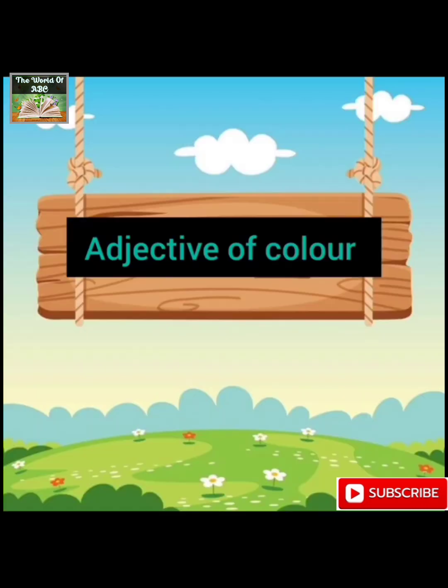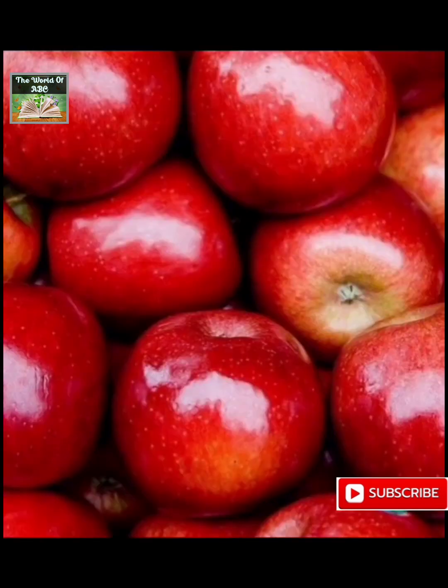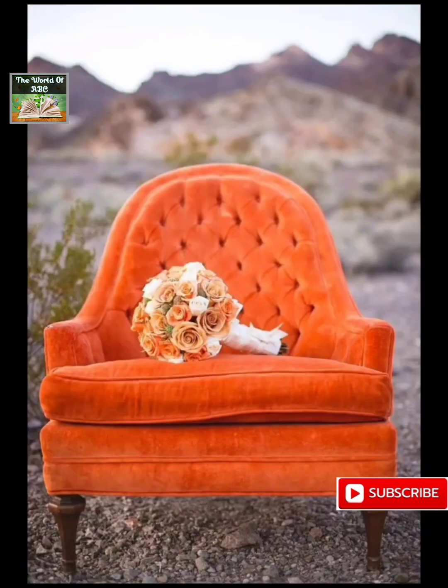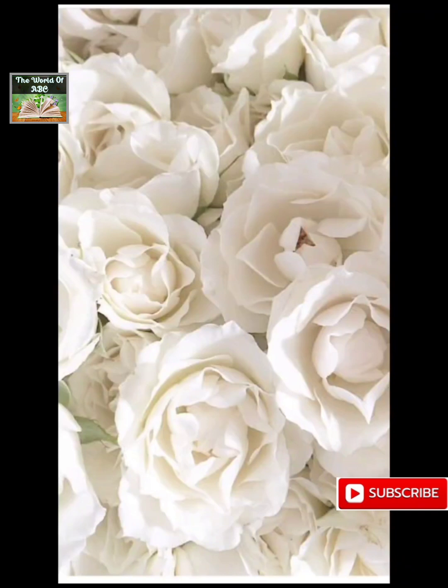Next, we have adjective of color. With the name, it's very obvious. These adjectives are used to modify the color of nouns. For example, red, orange, blue, green, white, etc.